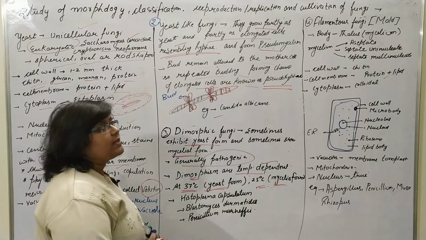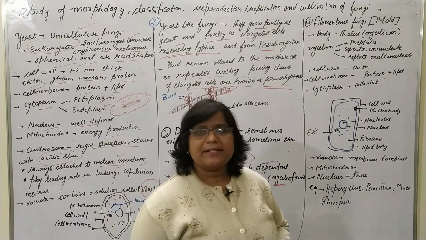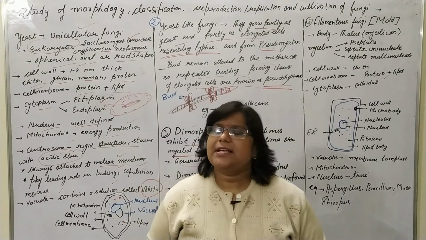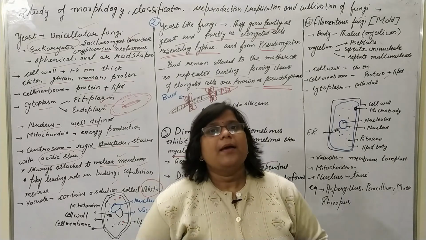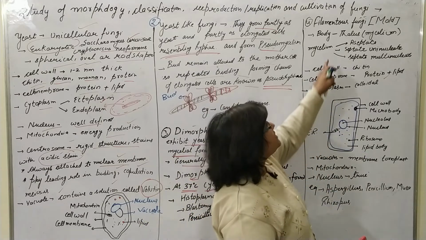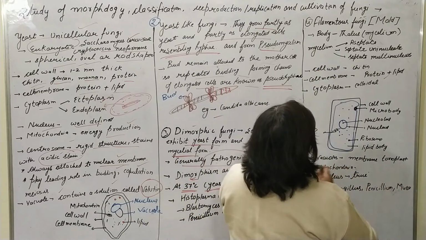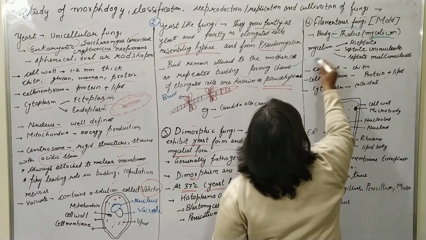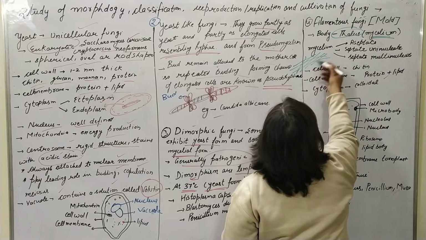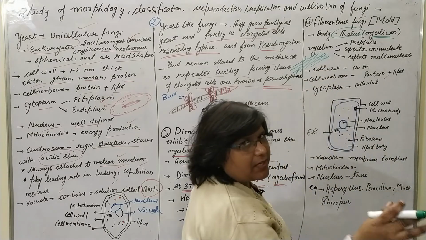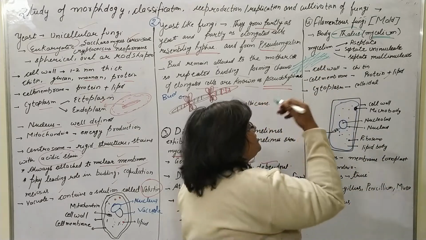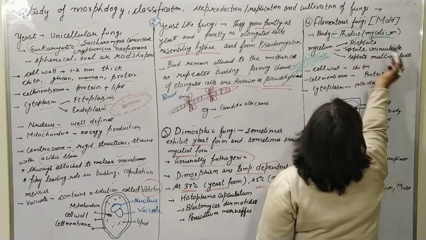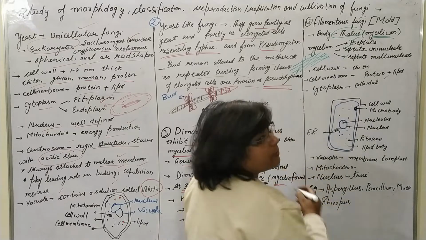The fourth one is the filamentous fungi, which is also named mold. Here all the structures are the same as in eukaryotic cells, but the body is thallus-like. The body is formed from intertwined mycelium, and the complete structure is known as the thallus. There are three types of mycelia: aseptate, septate uninucleate, and septate multinucleate.